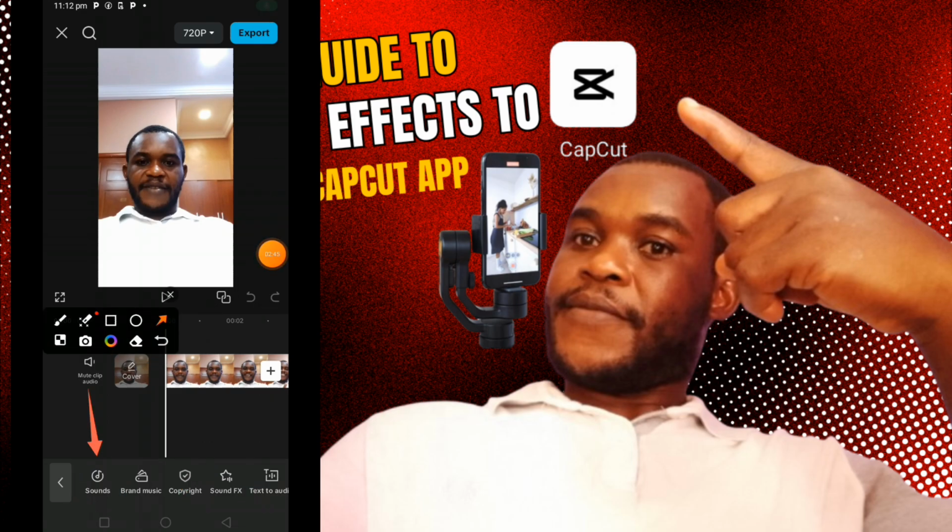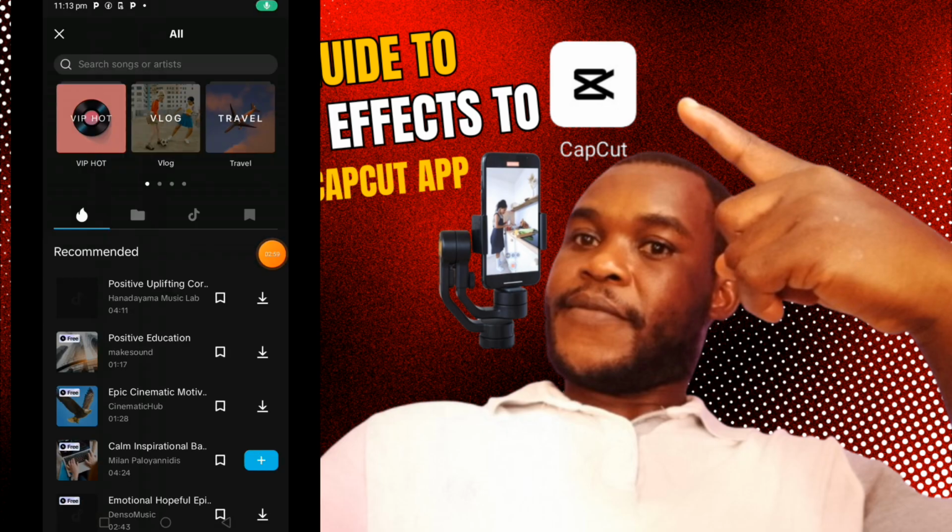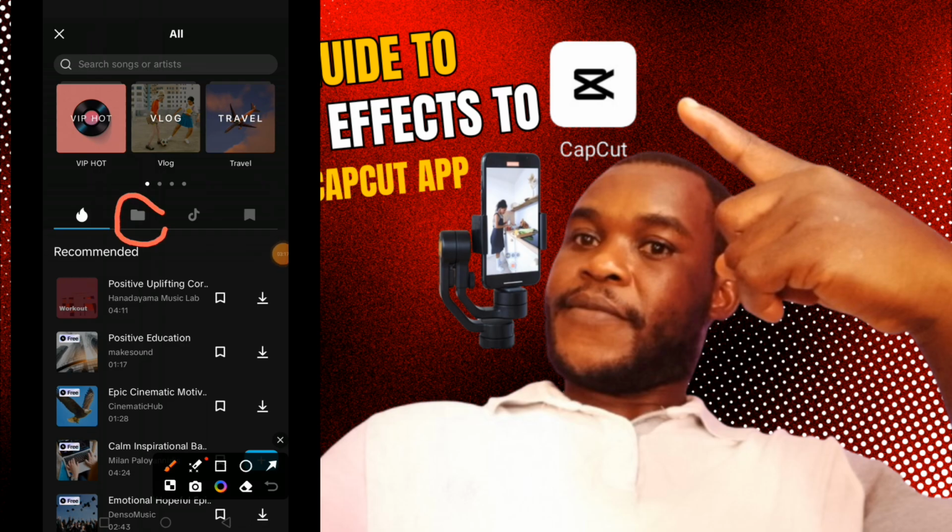Let's go. First, click on sounds, the sounds we download in our phone. Let me show you. Let me start from there first. Click on it. It's downloading. Before now, you download sounds you want, all those sound effects, you will download them in your phone. So after clicking on that sound now, it will display here. So the next place you are going to go now, watch my circle, you click here. This my circle, this place I circle that looks like a file, you click on it, right?